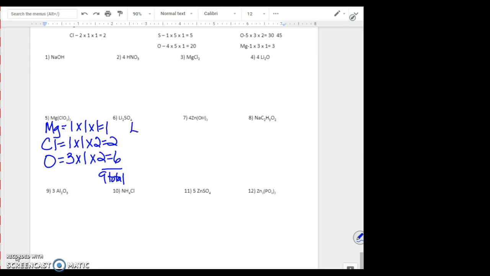This one, Li2SO4, so we've got lithium, sulfur, and oxygen. Lithium has a subscript of 2, no coefficient, so 1, no parentheses, so this is 2 lithiums. Sulfur, no subscript, no coefficient, and no parentheses, so 1. Oxygen has a subscript of 4, there's no coefficient, and there are no parentheses. So total atoms here is going to be 7 total atoms.